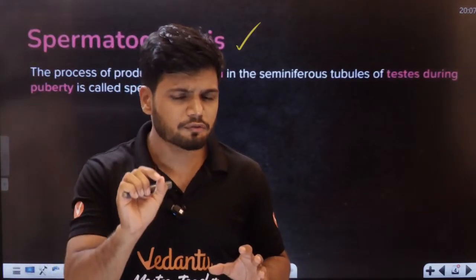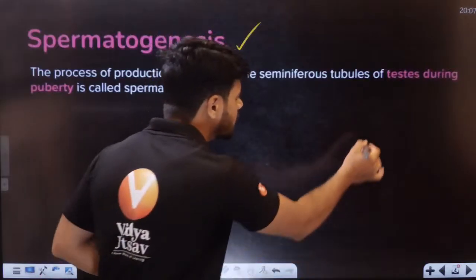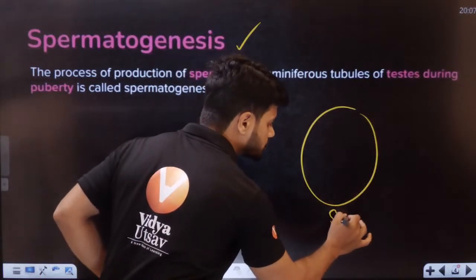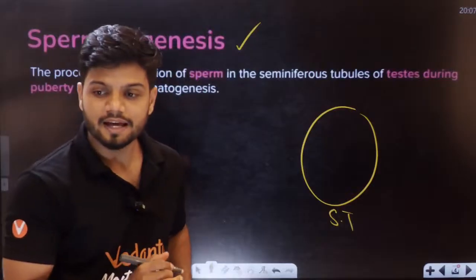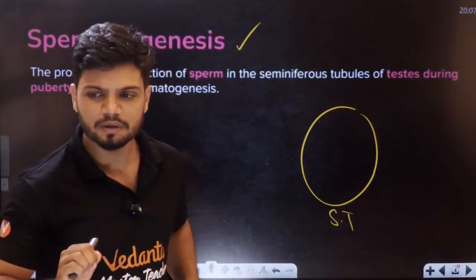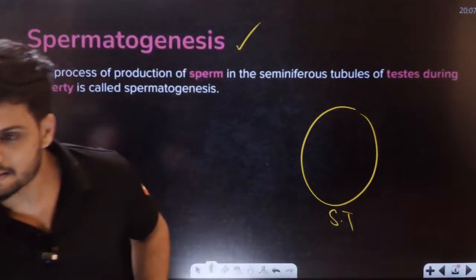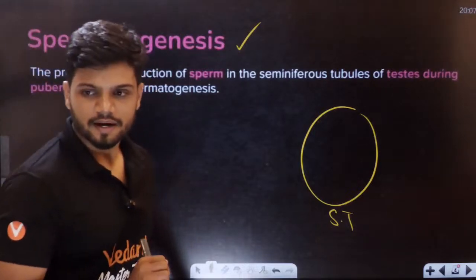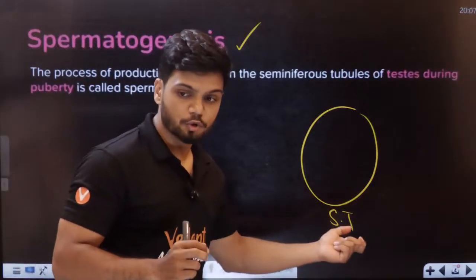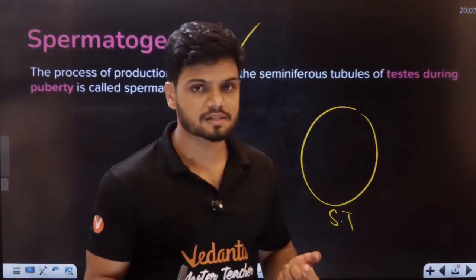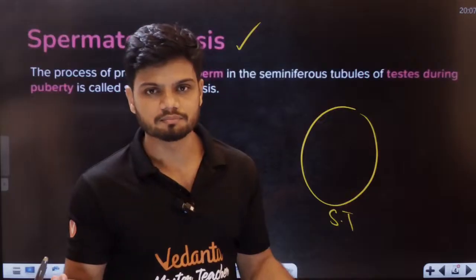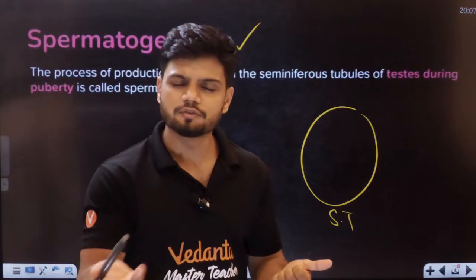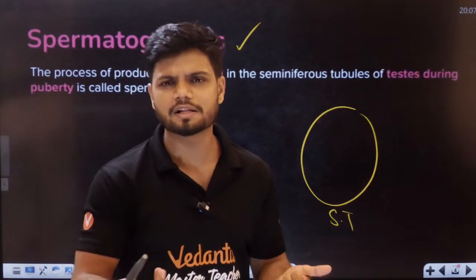Now, students, let me ask you one simple question. Inside the seminiferous tubule, the lining, we had two types of cells. One is called the Sertoli cell, the nurse cell. Its function is to provide nutrition to the male germ cell.